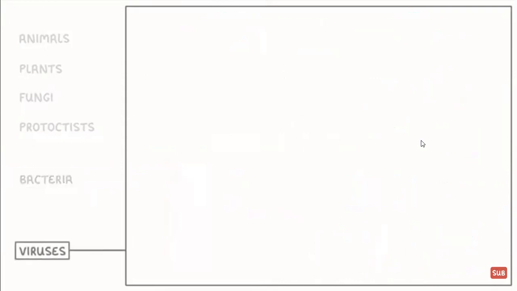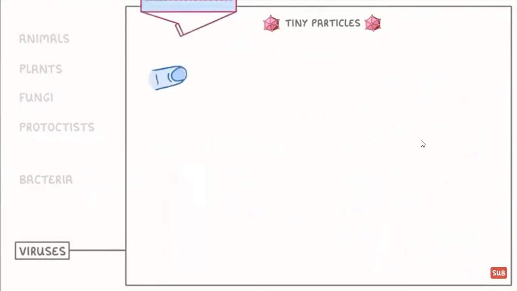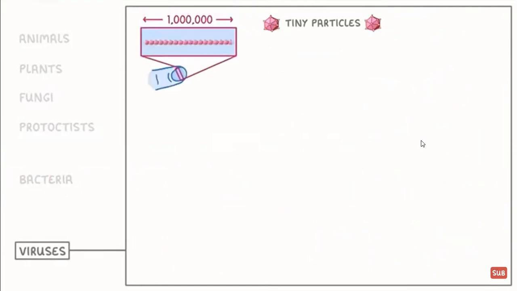Lastly, we have viruses, which are basically super tiny particles. It's actually really hard to imagine just how small viruses are. But to give you a reference, you'd be able to fit almost 1 million of them across the width of a single fingernail. Now, we call them particles because they don't count as cells. And remember, they're not living at all.